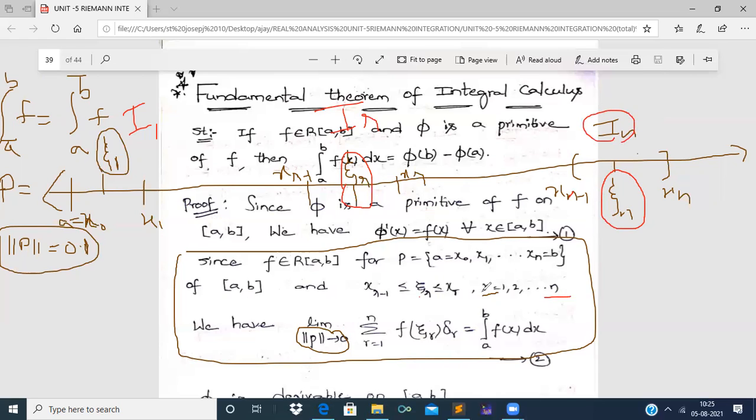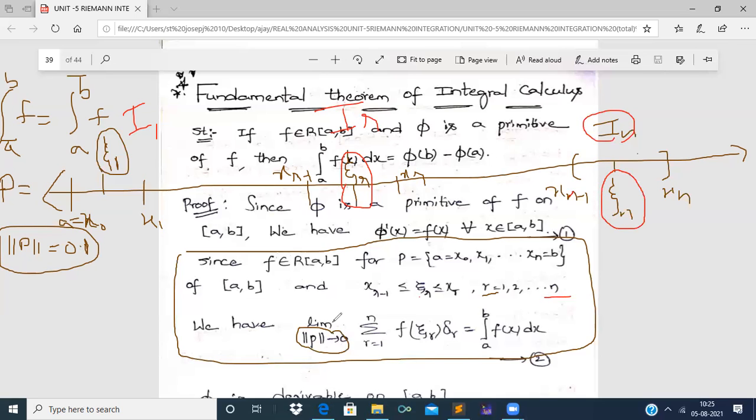Now what will happen for these points? If we observe the value of norm p, that is, if we find the length of each segment, the maximum length of the segments will be 0.1, and the length of the rest of the segments will be less than this 0.1.